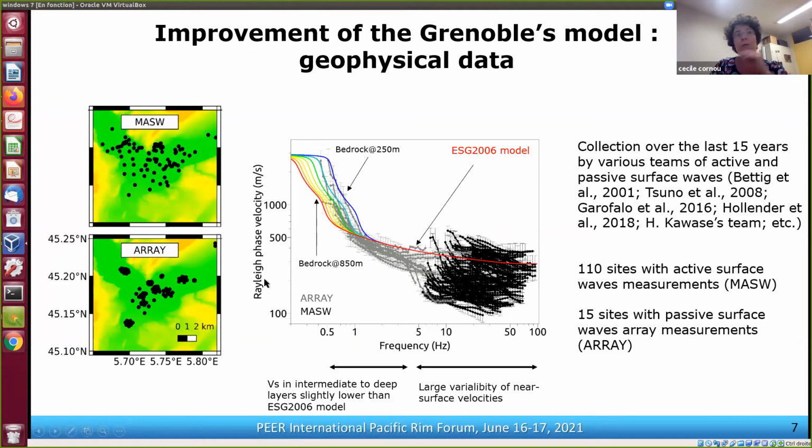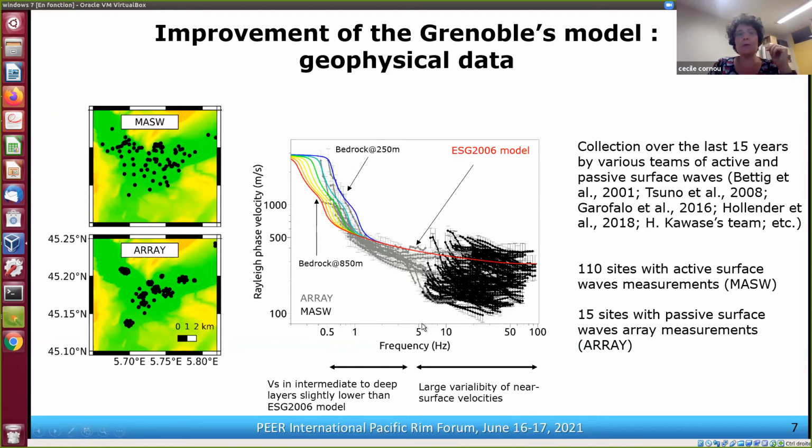And when we look at the Rayleigh phase velocity for the fundamental mode, here in gray in the figure, you have the phase velocities extracted from array measurements, and in black, the dispersion curve coming from active surface wave measurements. What you see is that below 1 Hertz, we have phase velocities that are very compatible with the EC8 2006 theoretical model. Here in red, this is the dispersion curve for the EC8 model for a bedrock depth of 850 meters. And here in blue, this is for bedrock occurring at 200 meters depth.